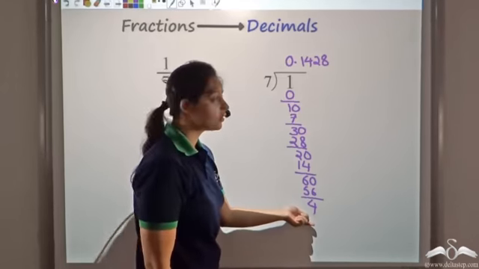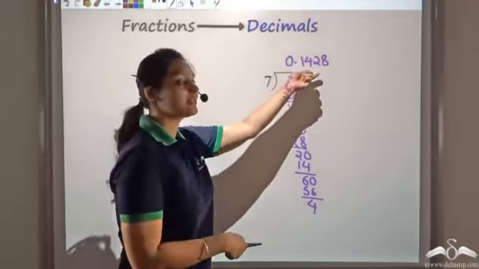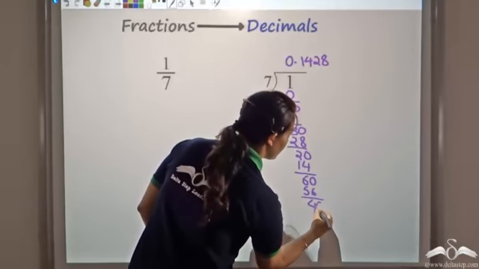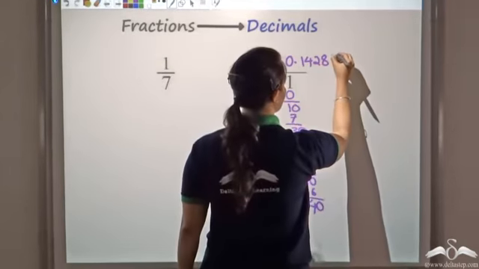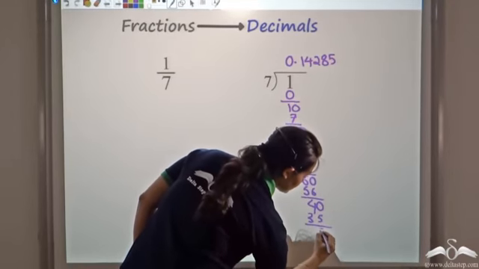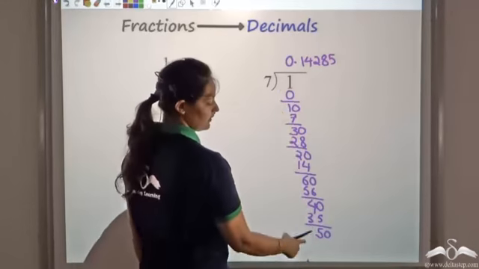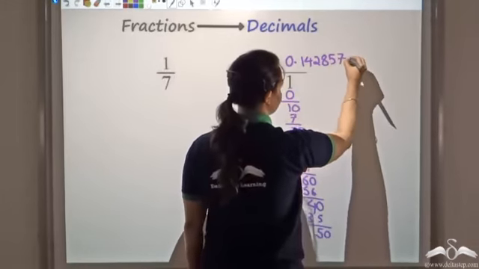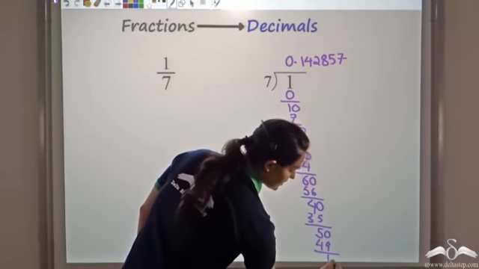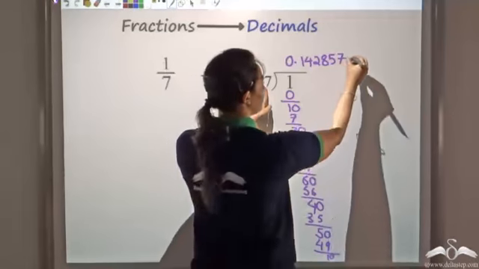So I've still not got 0 remainder, and I still don't see a sequence of numbers. So whether it is terminating or non-terminating, let me see. So I can make this 40 now. 7 5s are 35. What I get is 5 again, which is 50. Now 50. 7 7s are 49. And I again get a 1, which is 10. So now I'm back to 10, which is 1.